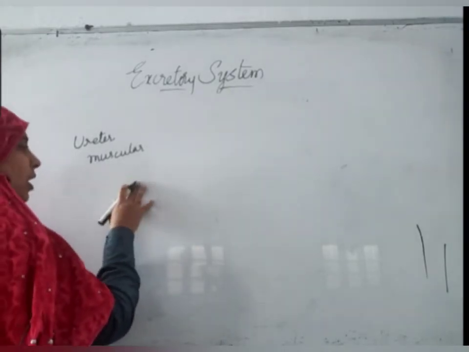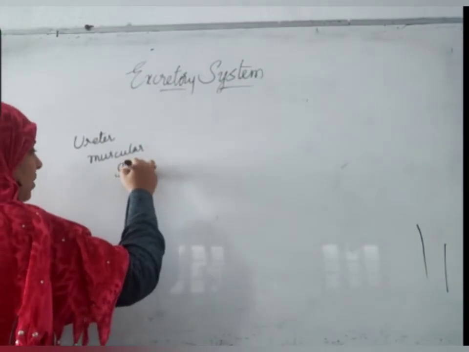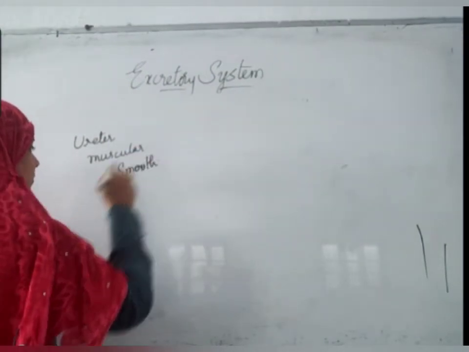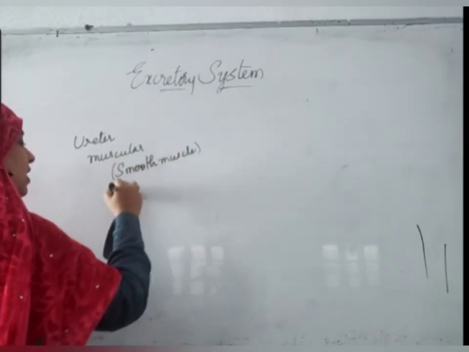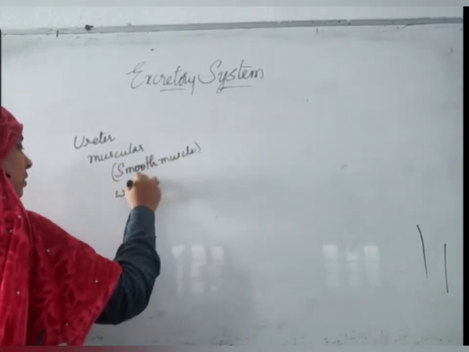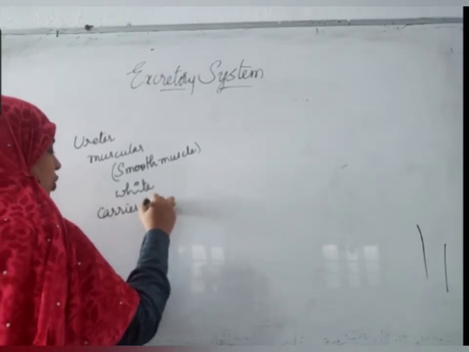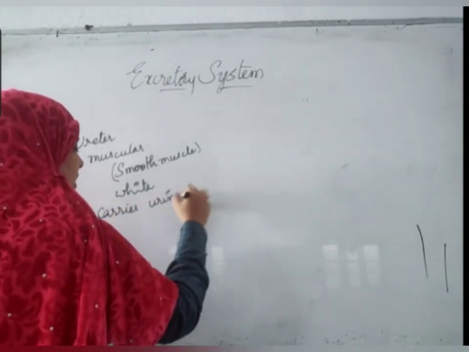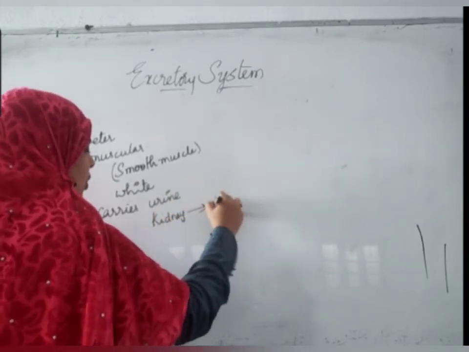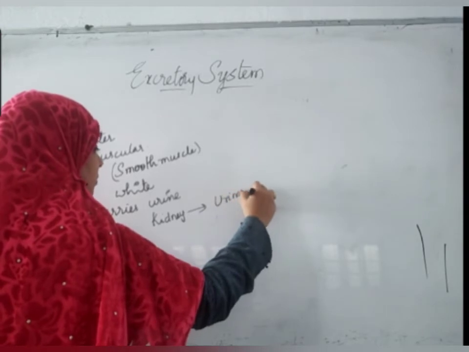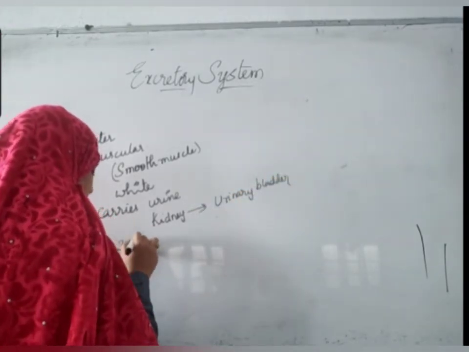Okay, this type of muscles are called smooth muscles. And what is the color? White color. What are its functions? Carries urine that is formed in kidneys from kidneys to urinary bladder. What is its length? 30 centimeters.